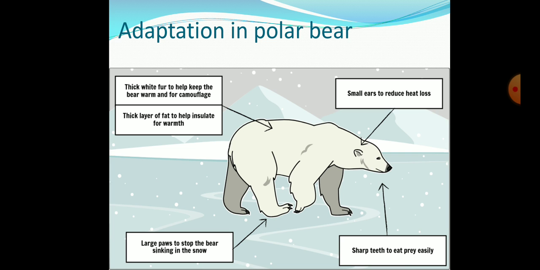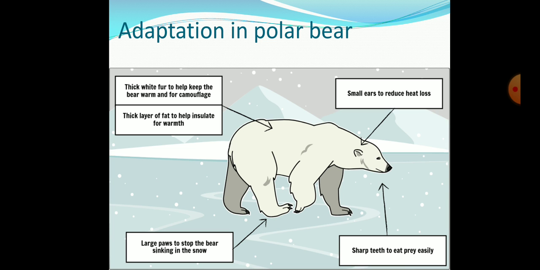Then, in addition to the fur, a thick layer of fat is also present under the skin, and this layer of fat also helps to keep the body warmer. Okay, so this fat layer insulates their body from the cold condition. And also, students, these polar bears are very good swimmers. Why are these good swimmers? Because it has the ability to close its nostrils.